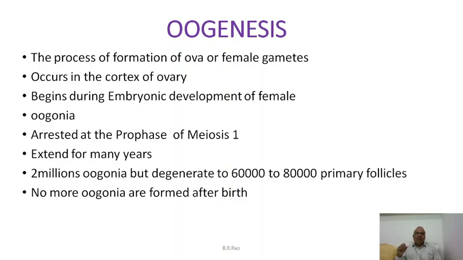The cells that are formed during that time are called oogonia. Oogonia, 2 millions are actually formed, but most of them degenerate, and only 60,000 to 80,000 oogonia remain when the woman reaches puberty, and no more oogonia are formed after birth. All the oogonia were formed only before birth.